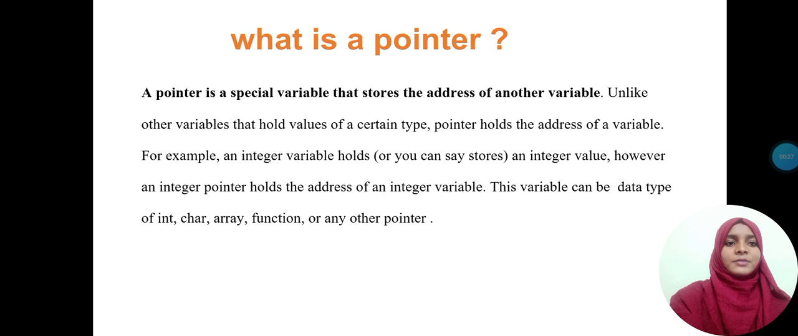Let us know what is meant by a pointer. A pointer is a special variable that stores the address of another variable. Unlike other variables that hold the value of a certain type, a pointer holds the address of a variable. For example, an integer variable holds an integer value. An integer pointer holds the address of an integer variable. This variable can be of data type int, char, array, function or any other pointer.